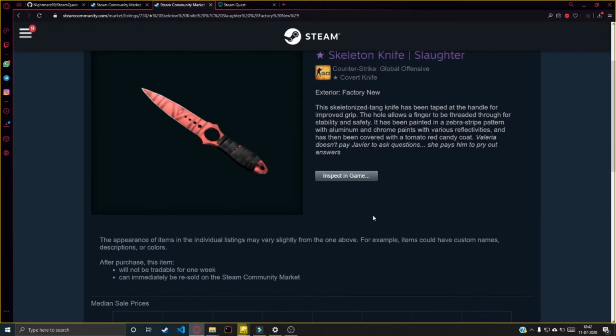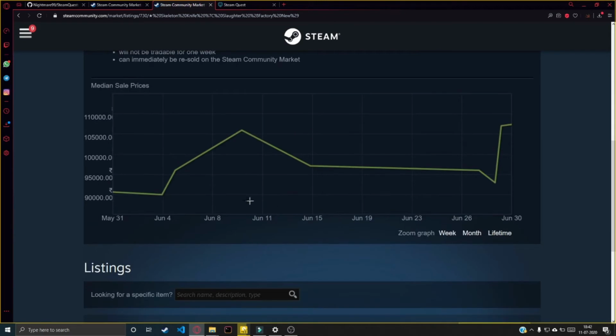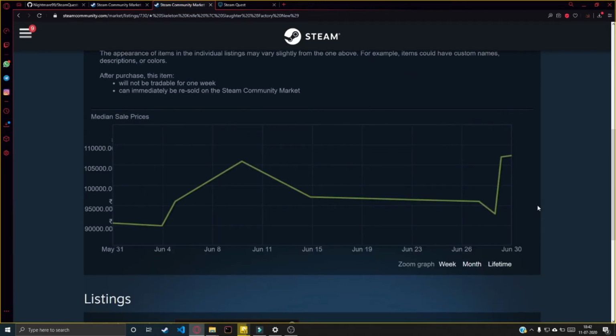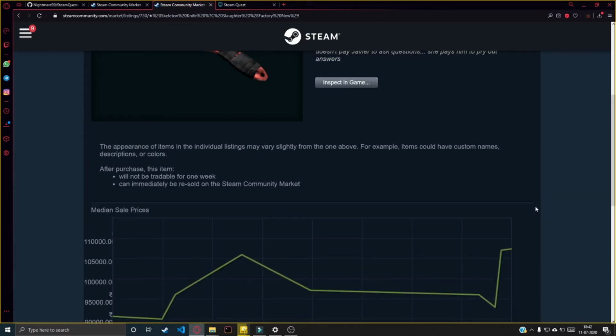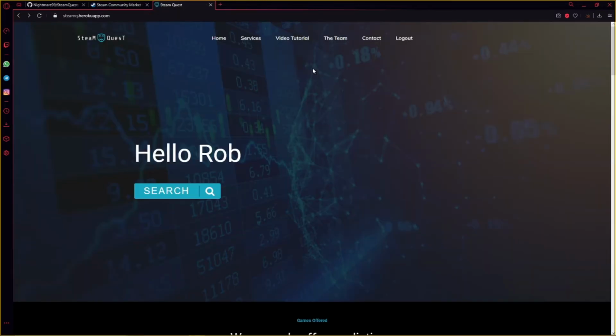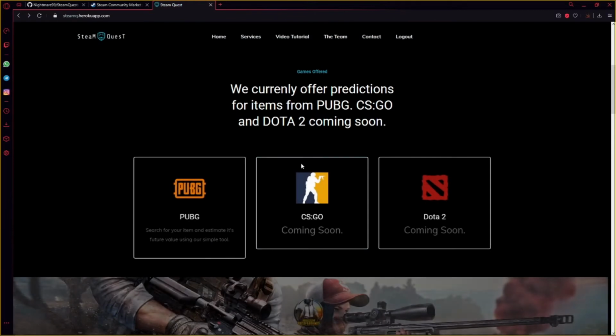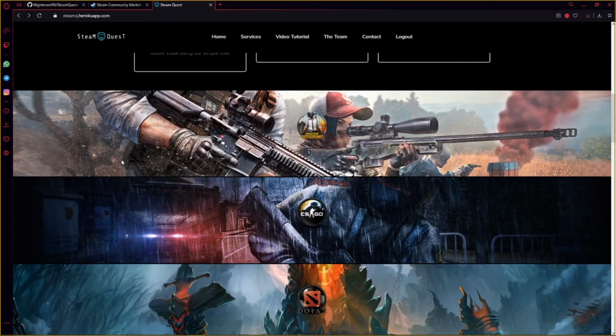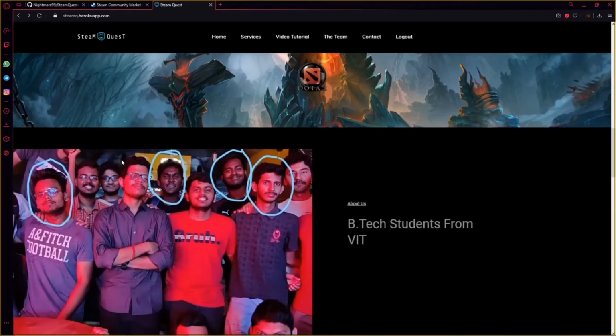With SteamQuest, we can help you identify such items which can make you earn a massive profit. This is the model, and this is why we believe that SteamQuest can indeed make a difference. Now what are the various pages in our website? Once you log in, you'll be greeted by a message saying hello and your Steam profile name. You can now see the games that are offered currently. This list will be added with more games in the coming days.